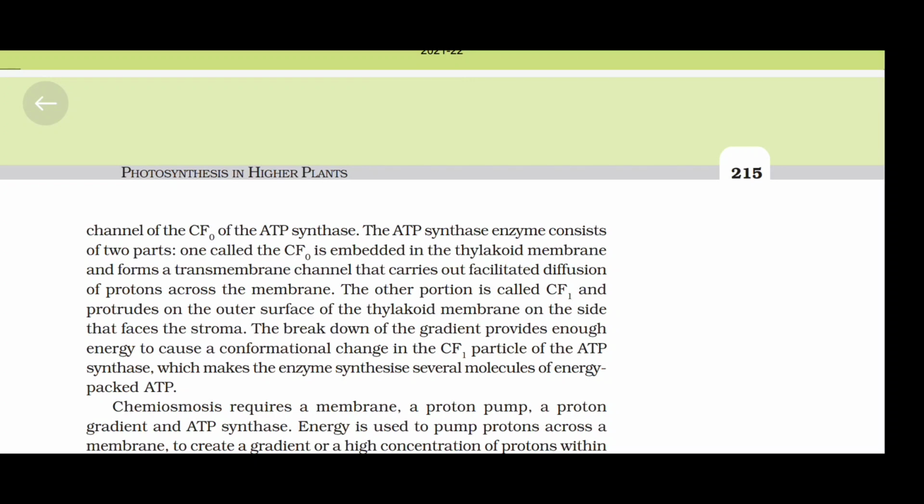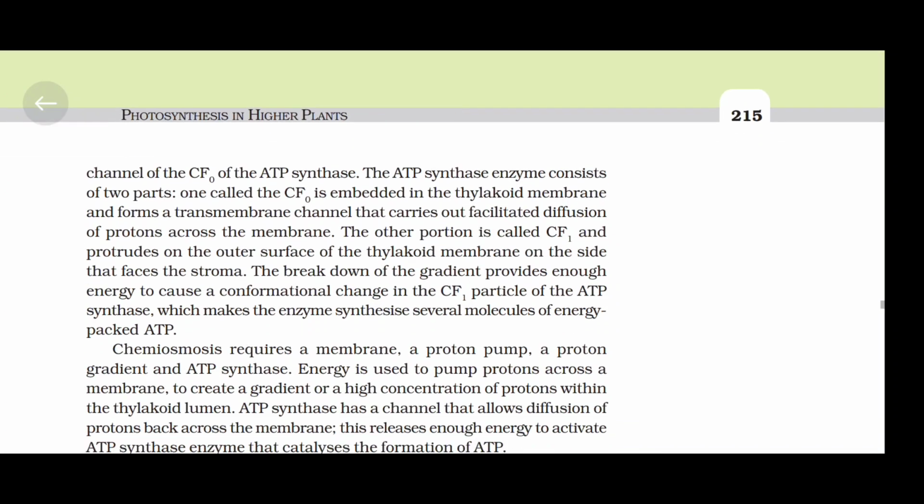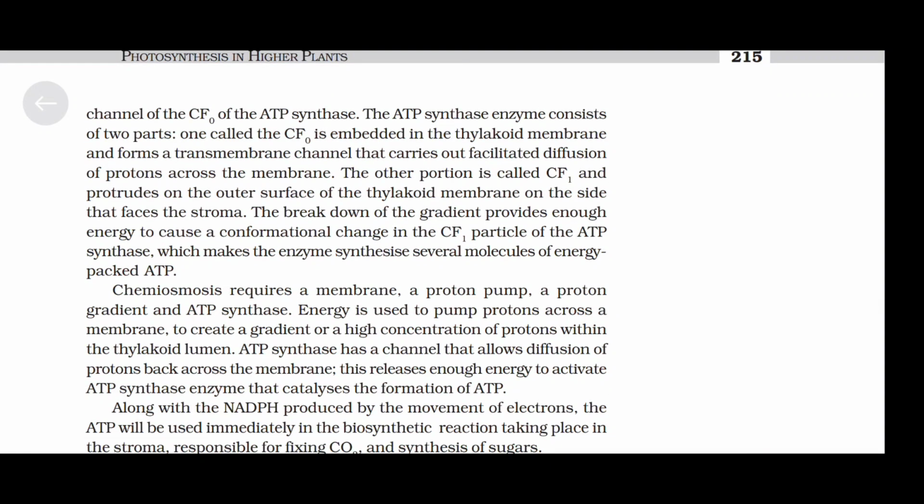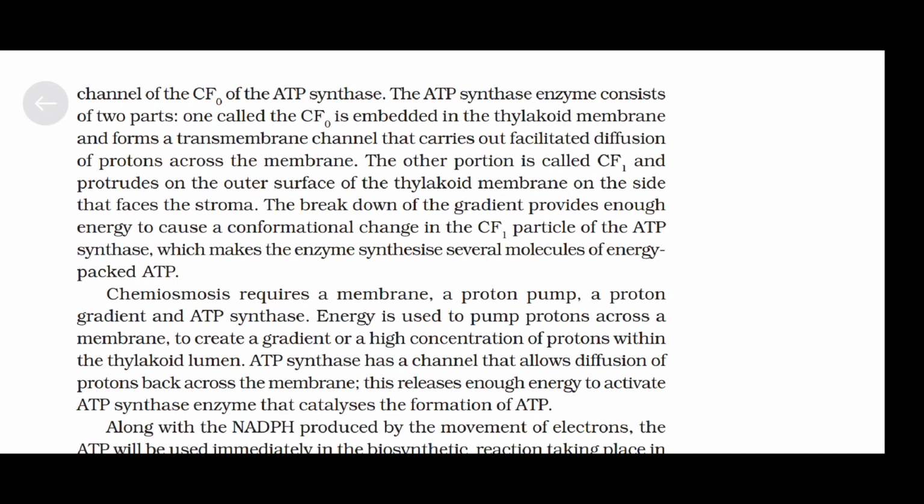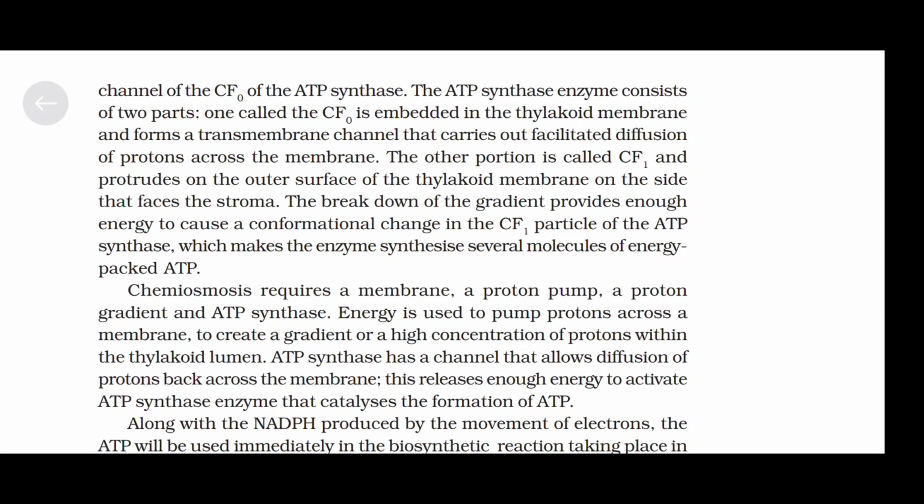The other portion is called CF1 and protrudes on the outer surface of the thylakoid membrane on the side that faces the stroma. The breakdown of the gradient provides enough energy to cause a conformational change in the CF1 particle of the ATP synthase, which makes the enzyme synthesize several molecules of energy packed ATP.